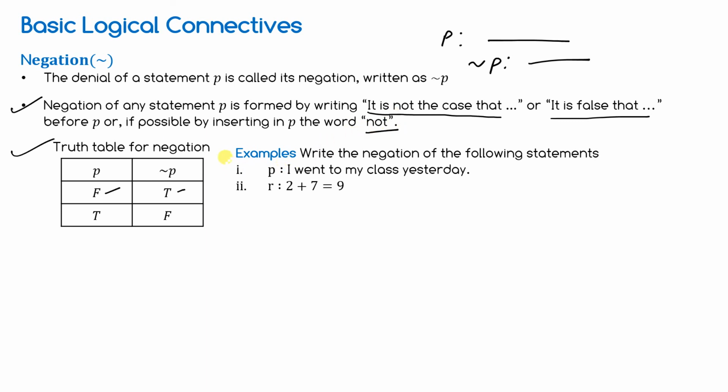Like the example here: write the negation of the following statement. You have to write the negation of this P: I went to my class yesterday. What is the negation of P? You have to say, it is not the case that I went to class yesterday, or it is false that I went to my class yesterday. Don't say that I did not go to my class yesterday. It is wrong. Do not use "did not". That's why it's written here.